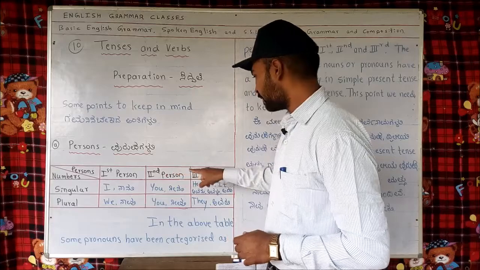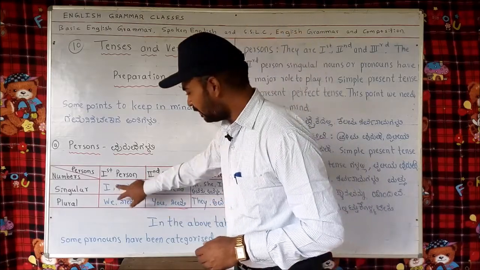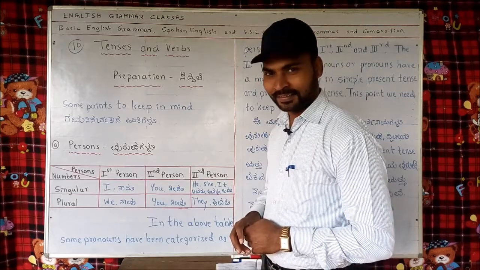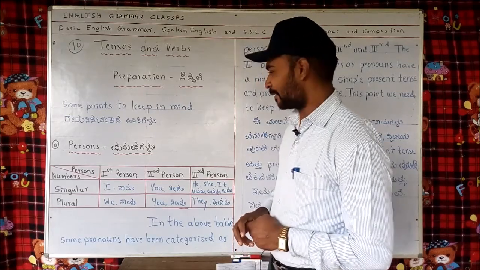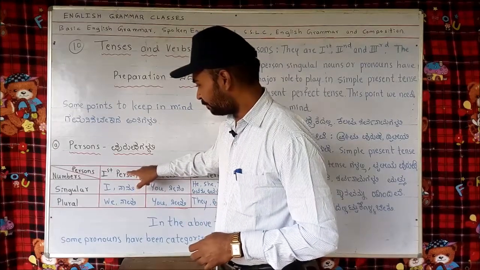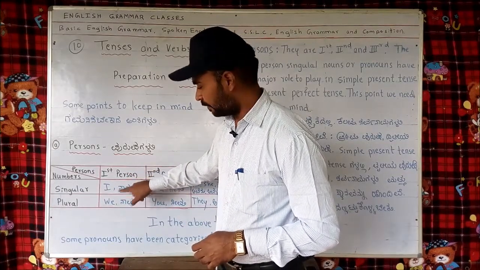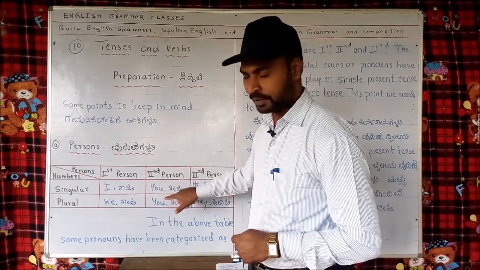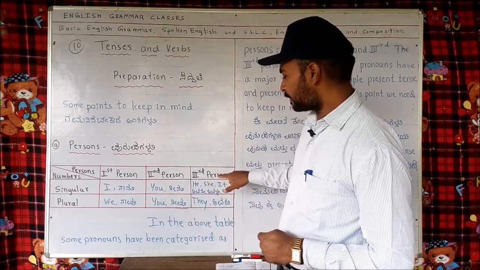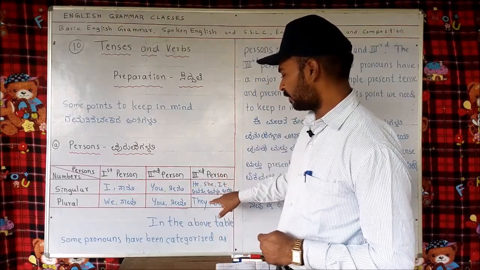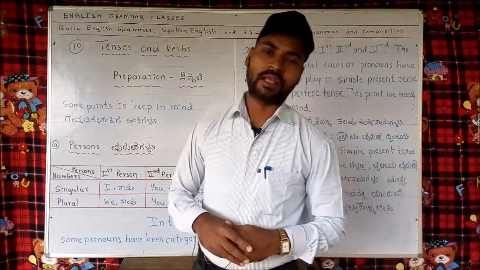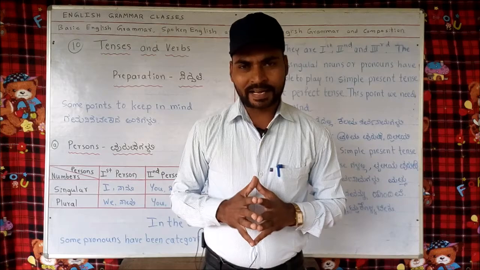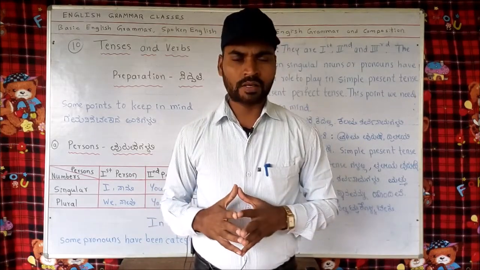Persons: first person, second person, third person. And in these columns and rows we see pronouns, singular and plural. First person: I, we, singular, plural. Second person: you, singular, plural. Third person: he, she, it, they, singular, plural. All the pronouns are categorized as persons.